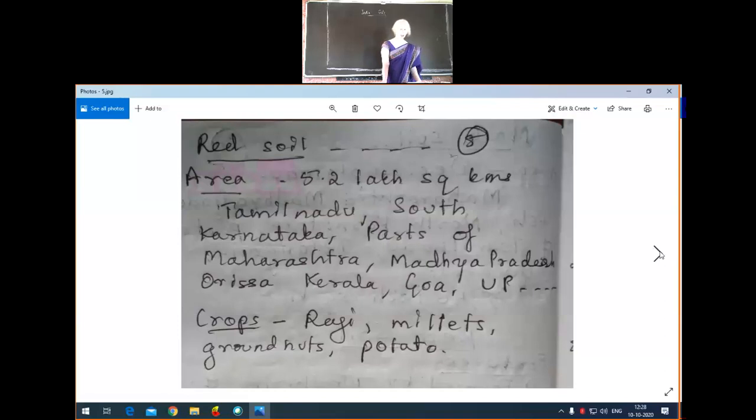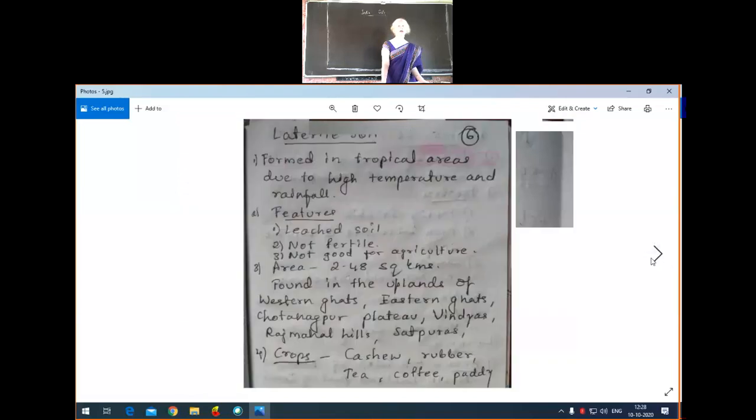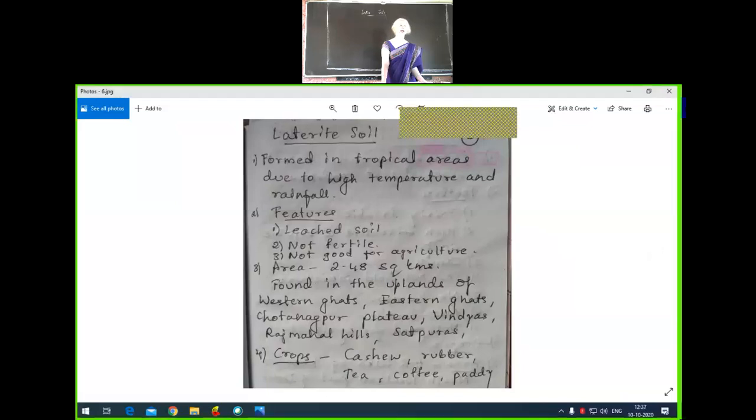Understood? Yes. Afterwards, the next type of soil is laterite soil. In which regions of India do we find laterite soil? Okay, before learning laterite soil, I want answers from your side now.